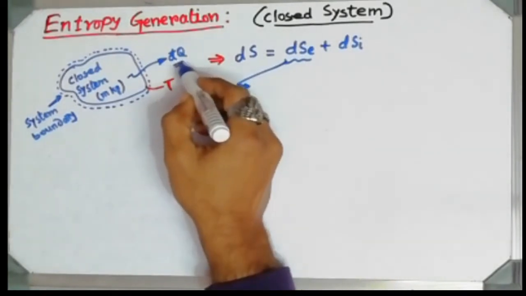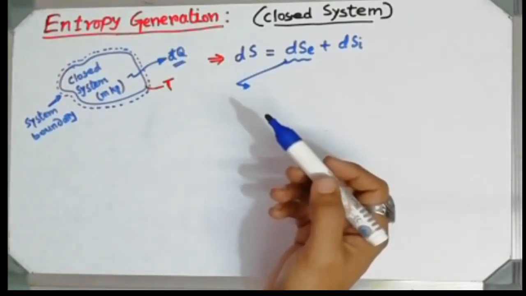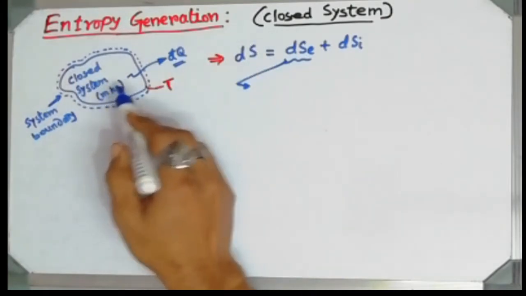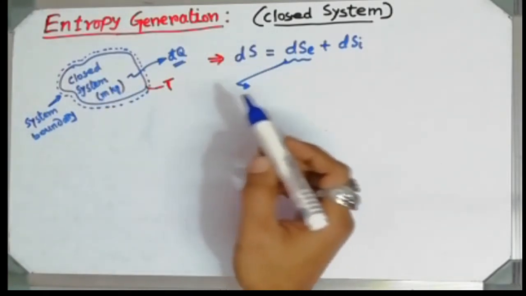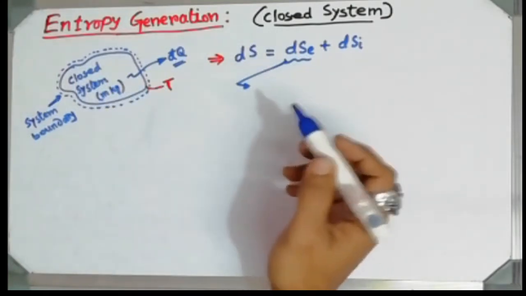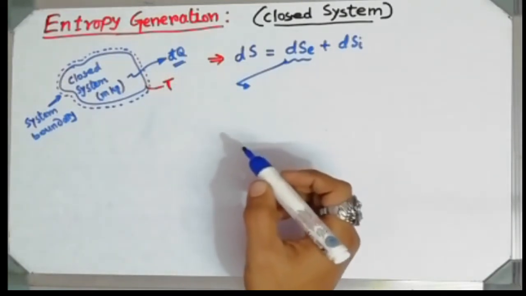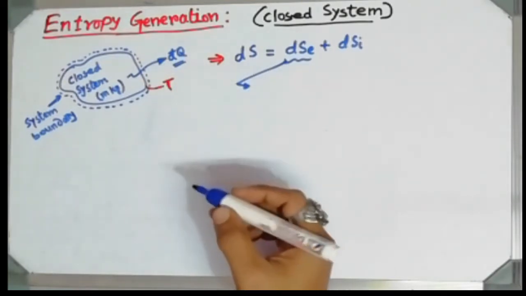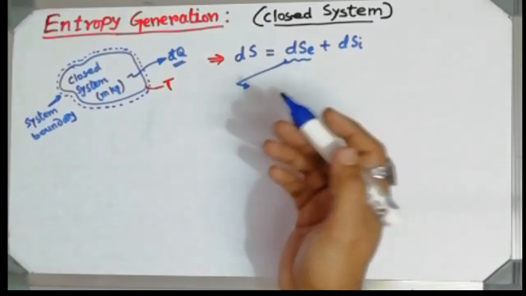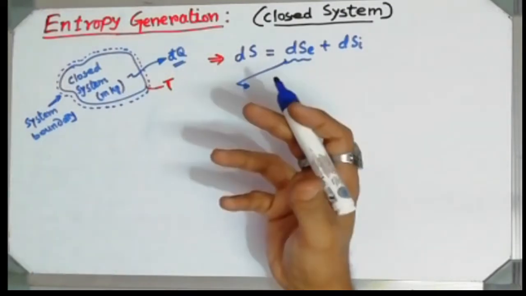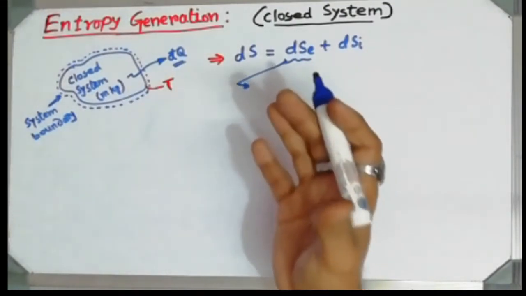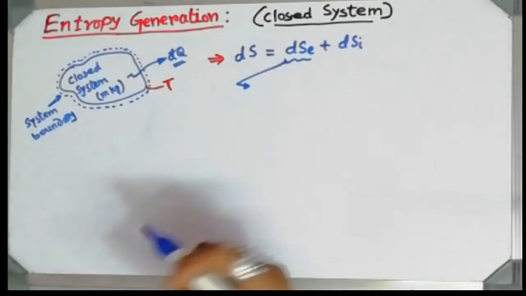We have already seen at the time of the entropy transfer topic that entropy deals with heat transfer. It will increase if heat enters the system. If heat is rejected from the system, then entropy will decrease.